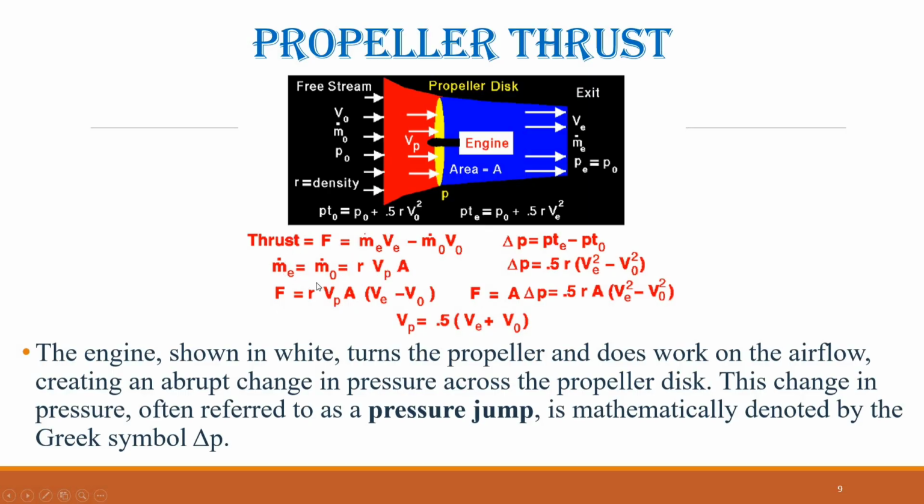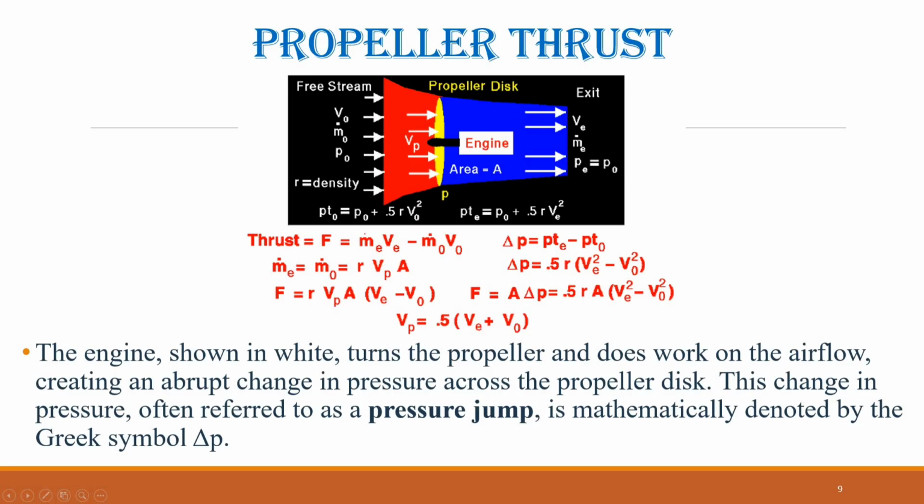Mass flow rate equals the air density multiplied by the velocity through the propeller multiplied by the area of the propeller disk. Substituting this expression into the thrust equation gives the thrust in terms of the exit velocity, entrance velocity, and propeller plane velocity. Thrust equals the air density multiplied by the velocity through the propeller multiplied by the area of the propeller disk multiplied by the difference between exit velocity and free stream velocity.